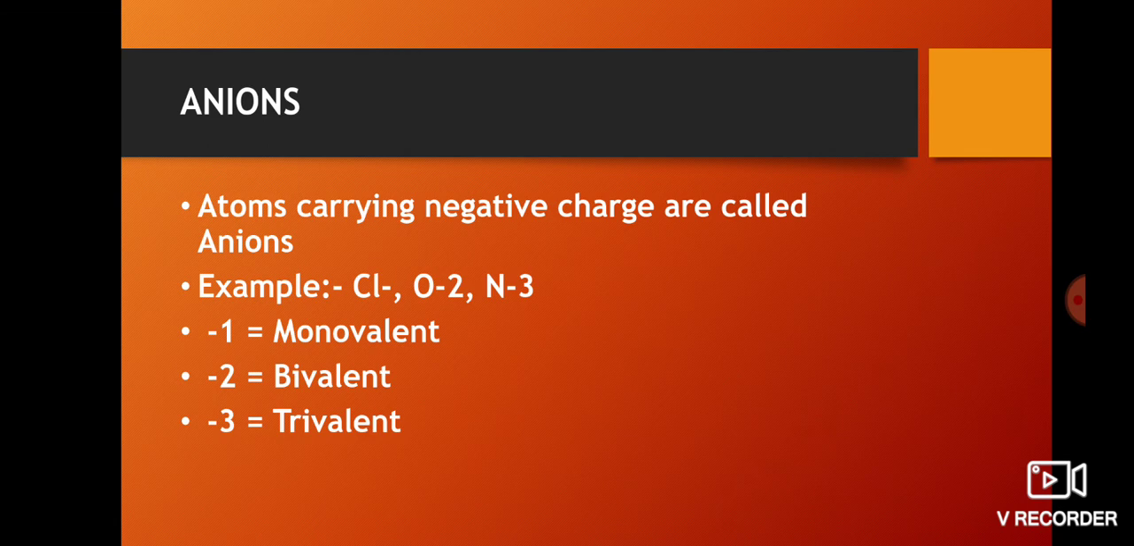So these are some examples of polyatomic cations. Now anions. Cations contain positive charge and anions contain negative charge. Atoms carrying negative charge are called anions. Example, Cl minus, O minus 2, N minus 3. Here in the examples you can see that they are carrying negative charge, which means they are anions. And if we find minus 1, then it is monovalent, minus 2 bivalent, and minus 3 trivalent.